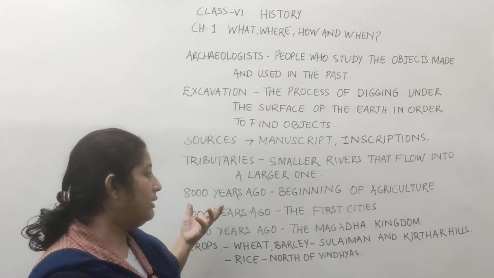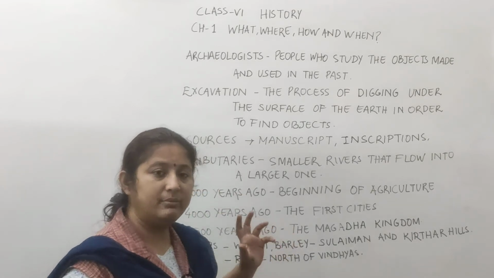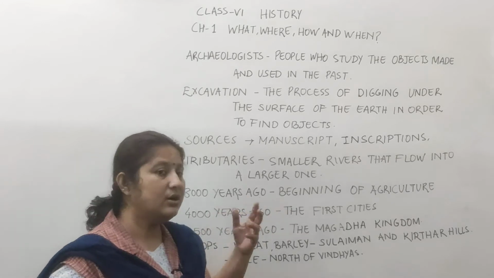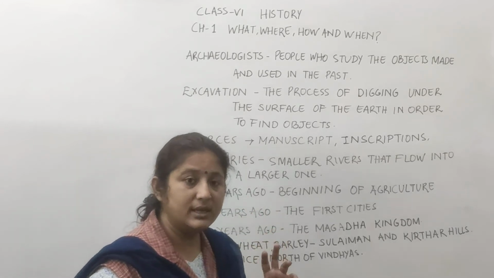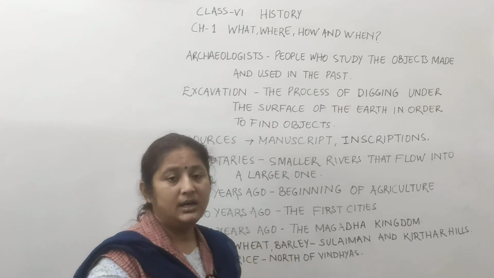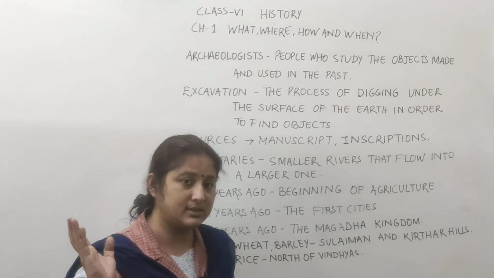Now, how did the people start living? The archaeologists found that basically 8,000 years ago the beginning of agriculture occurred, when people started living in the Suleiman and the Kirthar hills. Today we can find the Suleiman and the Kirthar hills in Pakistan.